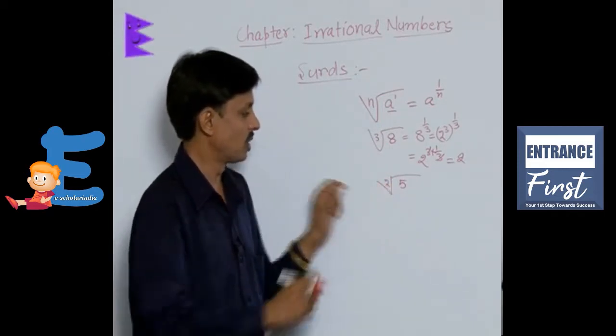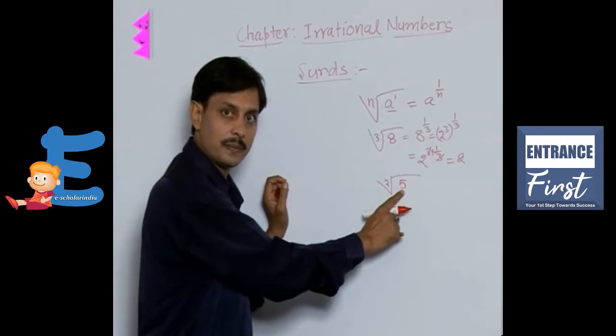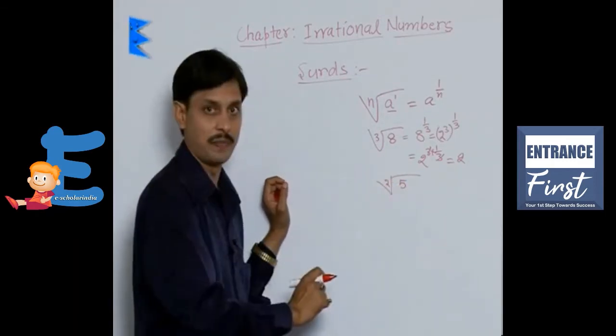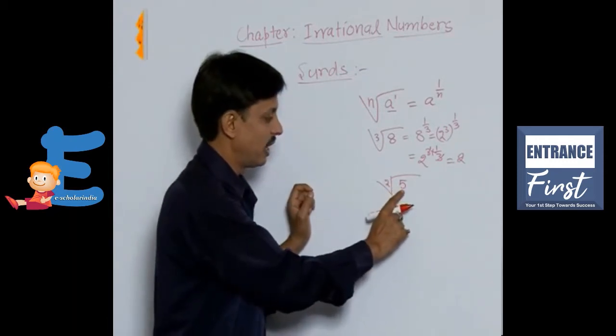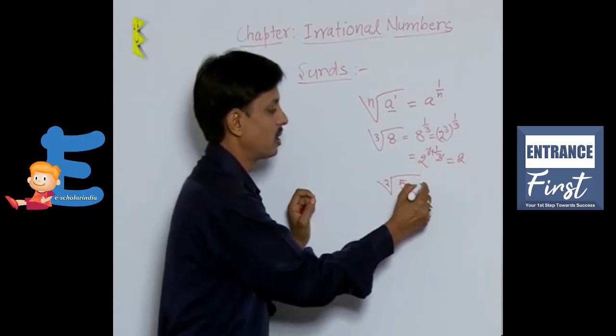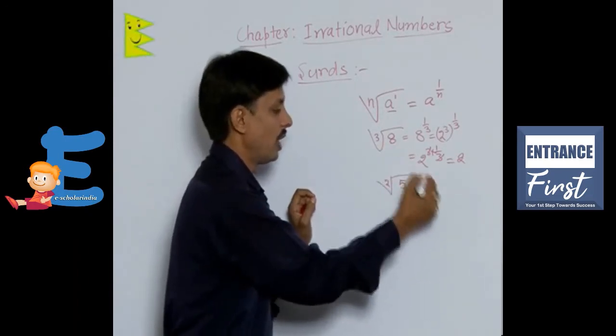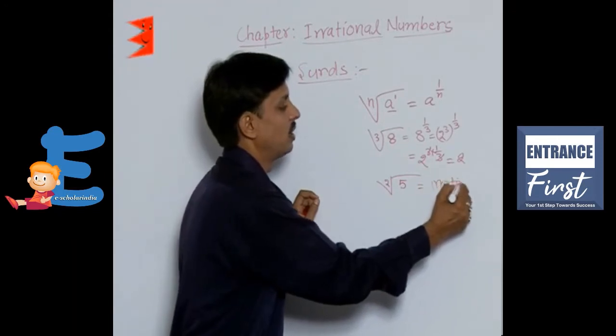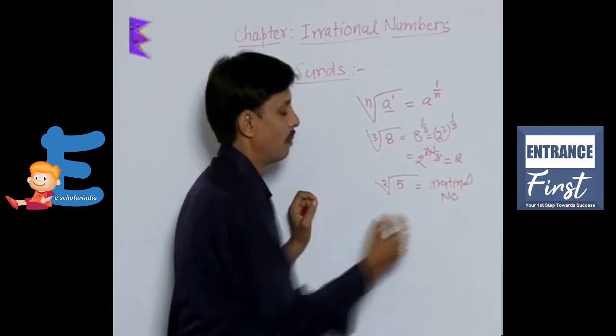So in this case, 5 is the radicand; 5 is natural, whole, integer, rational. So the radicand in this case is rational. The order is 2, and the net value of square root of 5 is always an irrational number.